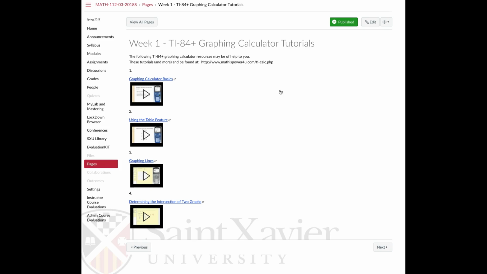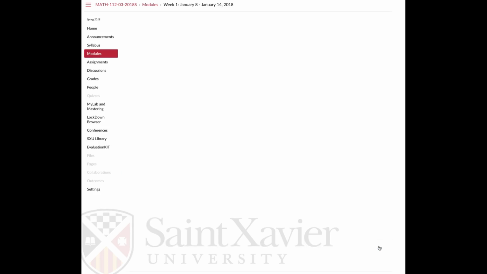Then we're going to go on to section 1.2. In the midst of things, you'll notice in the worksheet that I have some things related to the calculator. I have some screenshots, and I've also provided some graphing calculator tutorial videos if you find them useful. I will also be making my own videos as needed, but right now the screenshots I provided will be enough for you, based on this first section and what we're getting into.